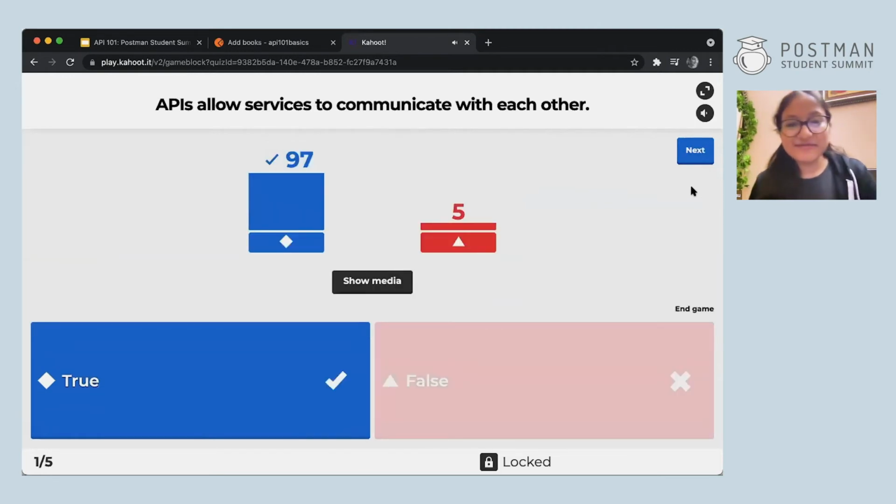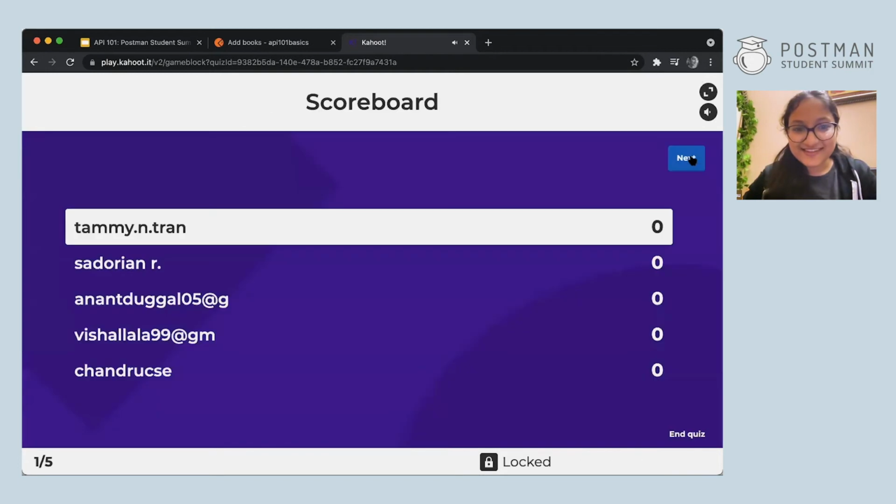Wow, 97 people got it right. That's amazing. These are the people at the top right now. That is really cool. You did so fast.